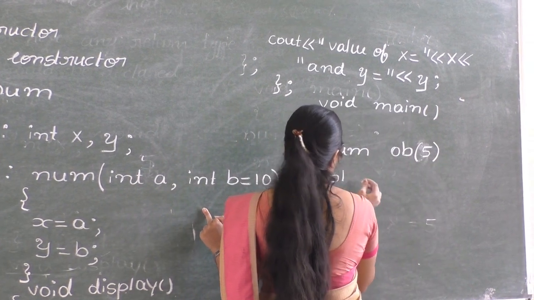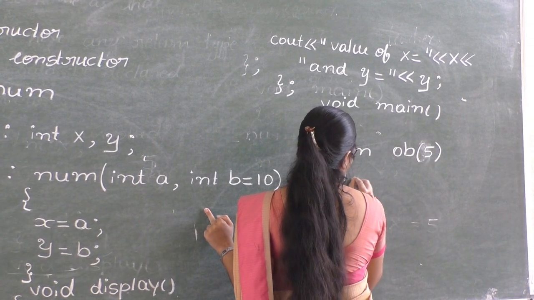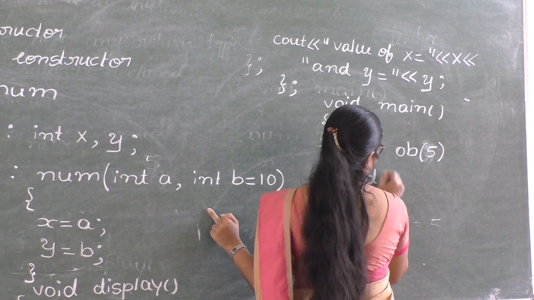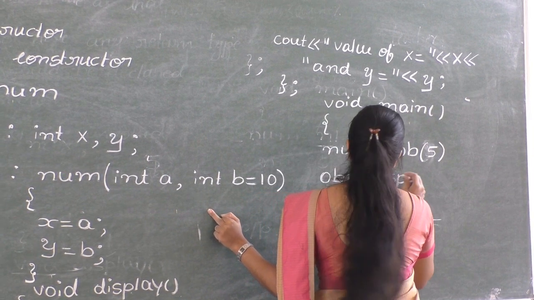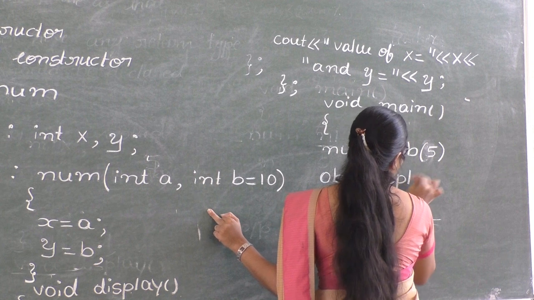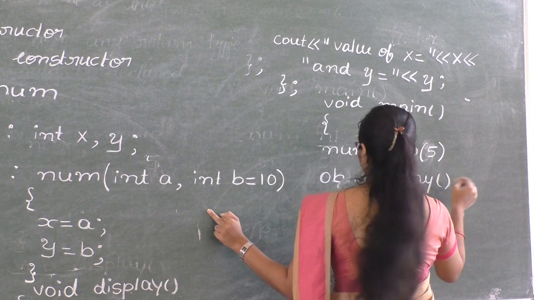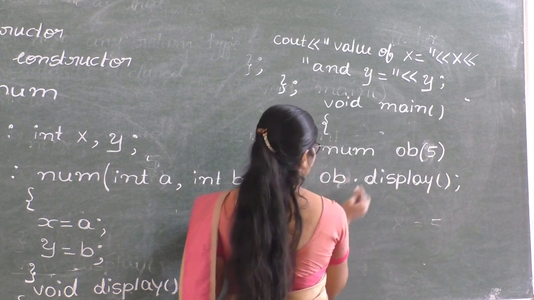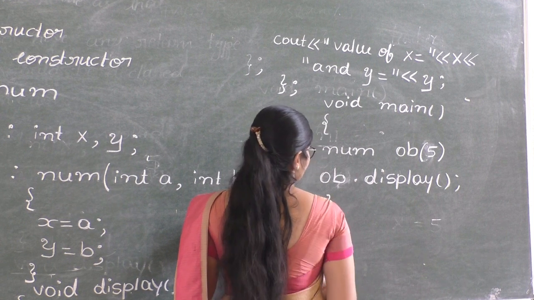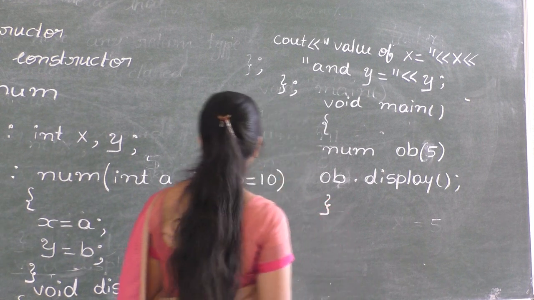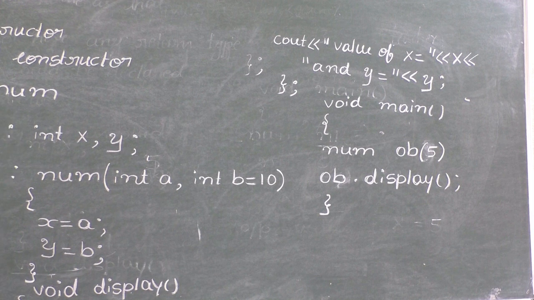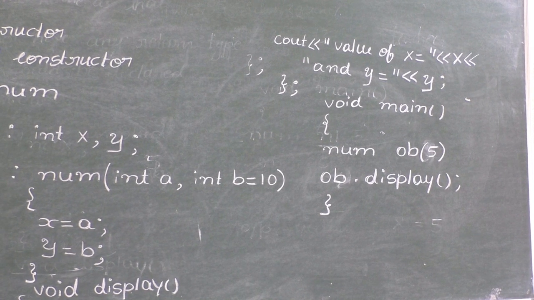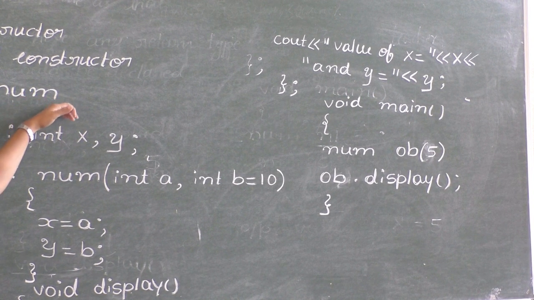And using the object we are calling the member function display, ob dot display. Class is the keyword, Num is the name of the class.